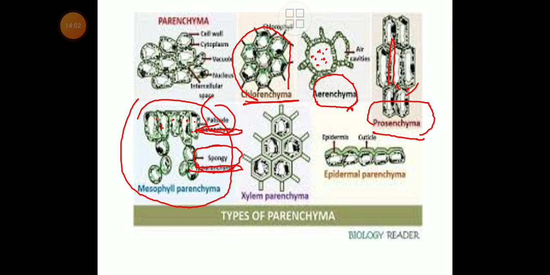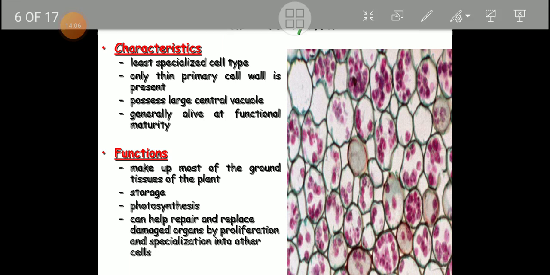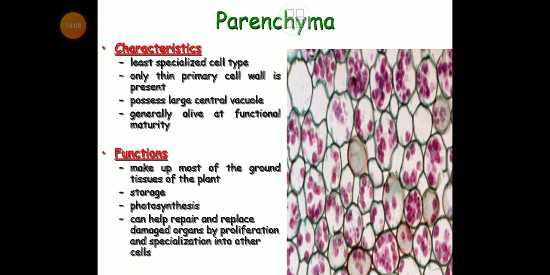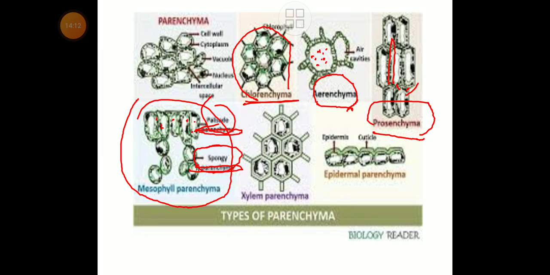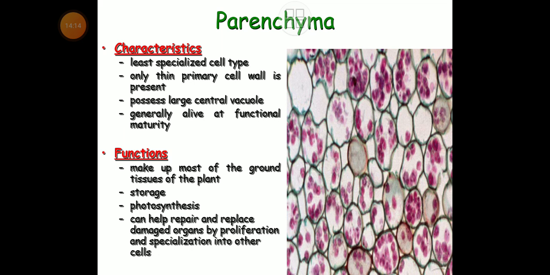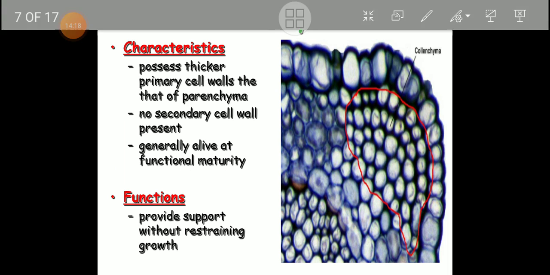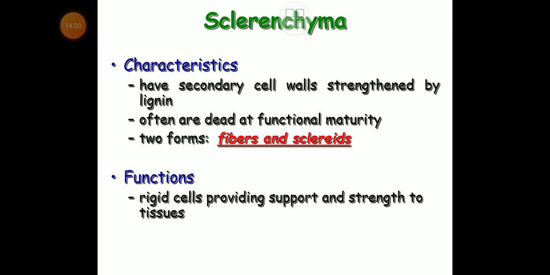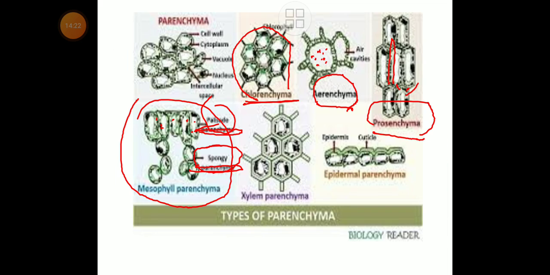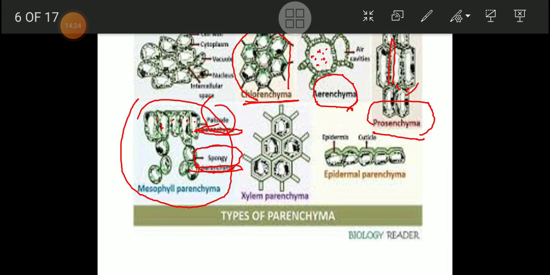Friends, after that we have to see xylem parenchyma. This type of parenchyma is xylem parenchyma.